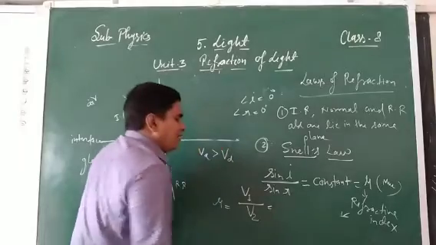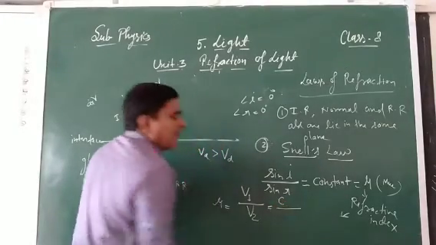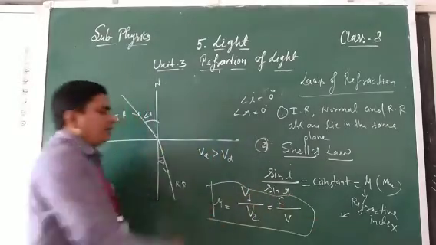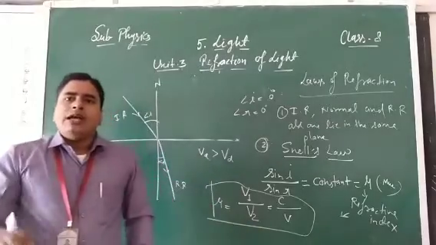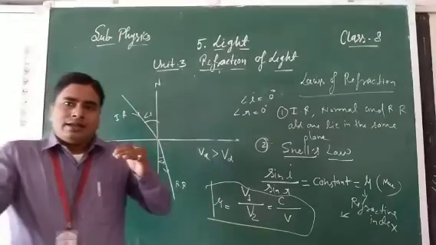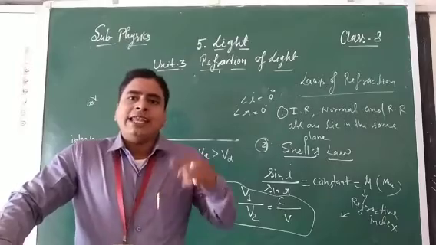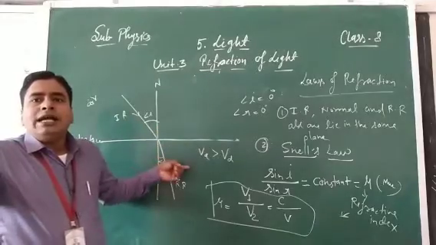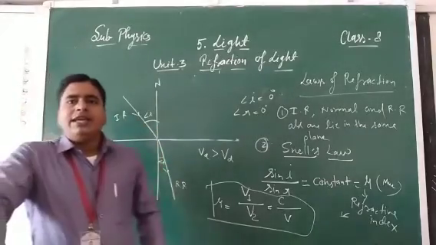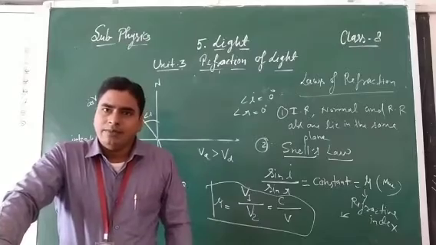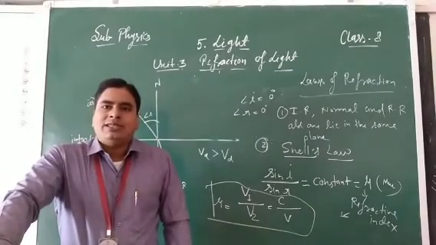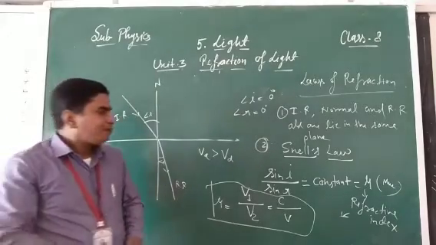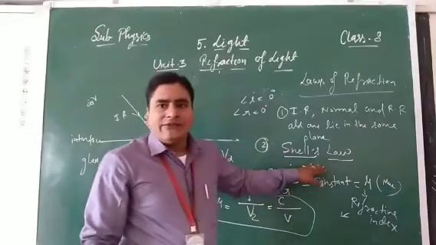In some books it is given as the speed of light c in vacuum or air upon v in the given medium. This is called refractive index, the ratio of the speed of light in the incident medium to the speed of light in the refracting medium. Clear? So this is the second law of refraction.